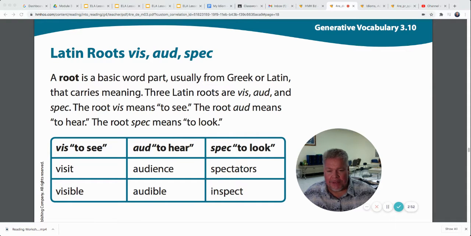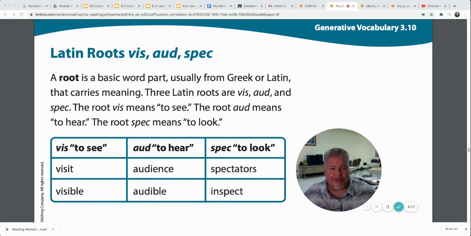And spec means to look. Here's our vocabulary word. Spectators. They're people looking at the ball game or looking at the concert, looking at the play. They're spectators. They're looking. And then inspect. If somebody comes to inspect, they come to look really closely at something. Maybe your mom says, clean your room, and then she comes and inspects your room.